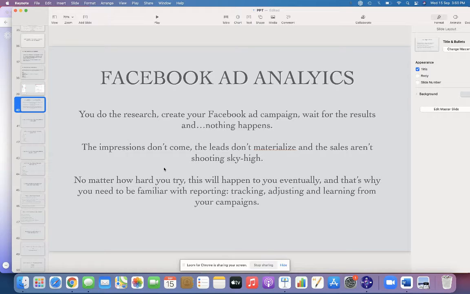So it is always better to familiarize yourself with Facebook ad analytics, right? You need to ensure that you are very well versed with reporting, tracking, adjusting, and learning from your campaigns, right? So every campaign that you set will be a lesson to you. Either you learn a particular thing, like maybe that you shouldn't spend a high amount on leads, or it can be anything, right? So you need to be very careful. As I told you, every campaign will be a great experience for you.